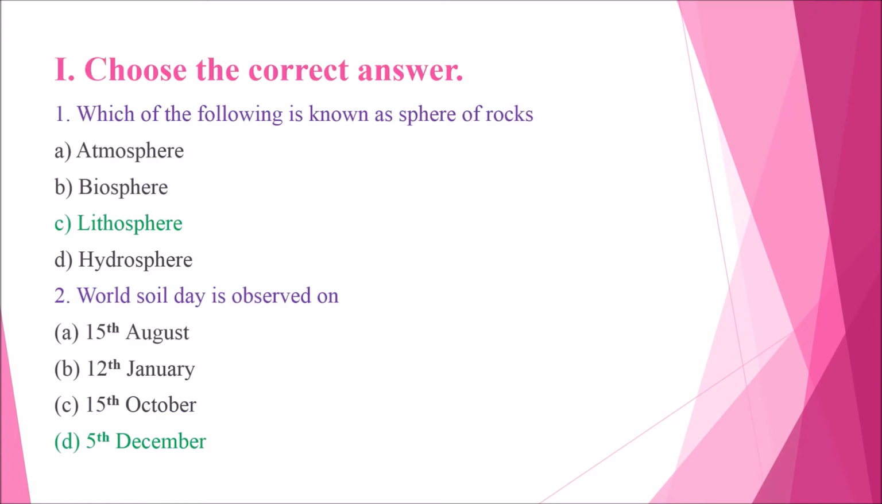Now we are going to revise the book back questions with answers. Roman letter 1. Choose the correct answer. Question number 1. Which of the following is known as sphere of rocks? Option A. Atmosphere, B. Biosphere, C. Lithosphere, D. Hydrosphere. So the answer is option C.